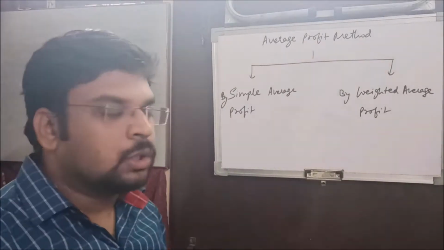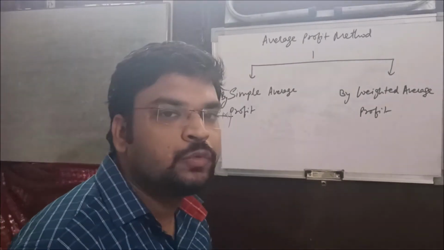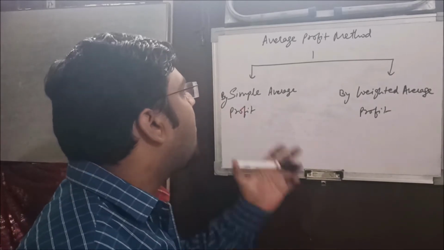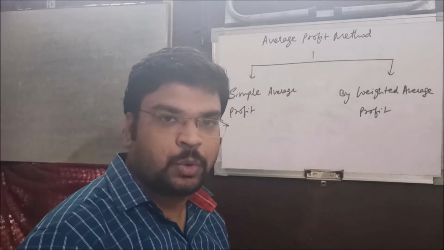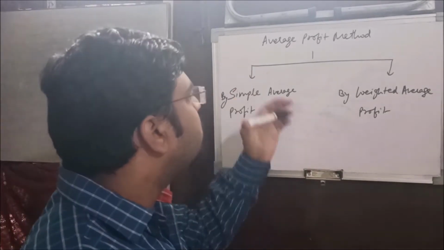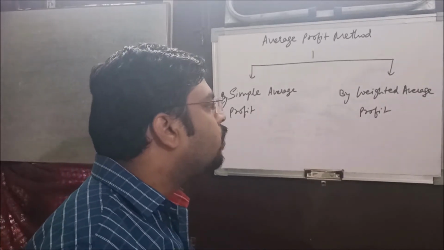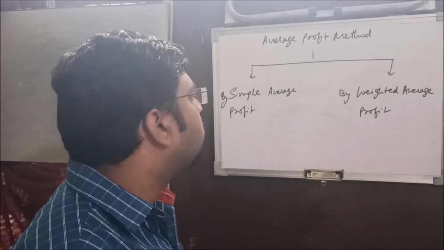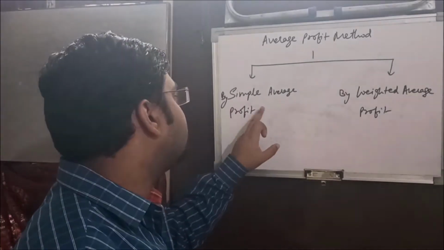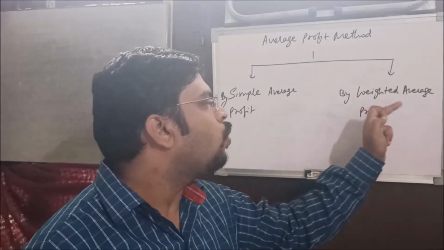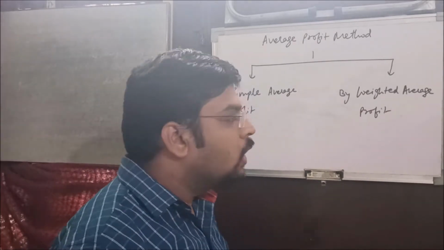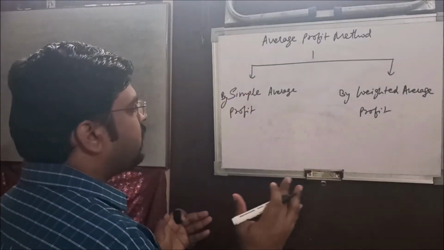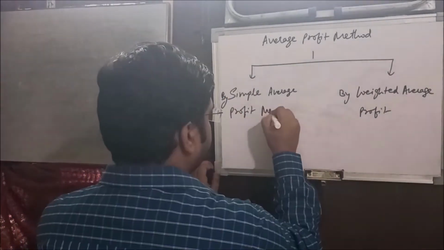So the very first method for the valuation of goodwill in your syllabus is average profit method, right? And this average profit method can be applied in two ways. Either you can calculate the value of goodwill by simple average profit or by weighted average profit. You can call them two separate methods as well.